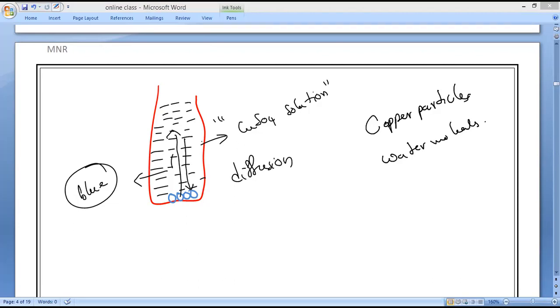Okay. Now why are we studying these two experiments? To prove that particles of matter are constantly moving. Is it yes or no? So this is about the two experiments. Kindly all of you learn, it's very, very important.